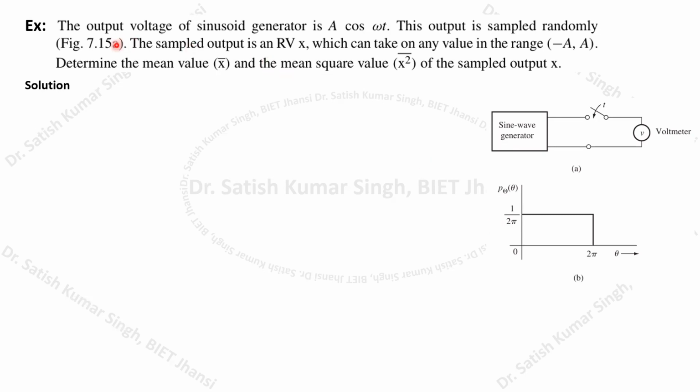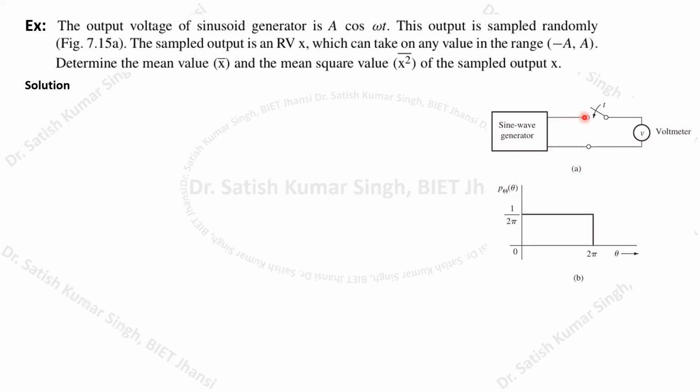Suppose the output voltage of a sinusoid generator is A cos omega t. This output is sampled randomly, and the sampled output is denoted by a random variable x. So here it is mentioned that we have a sinusoid generator. This is a sine wave generator, and its output is denoted by A cos omega t.